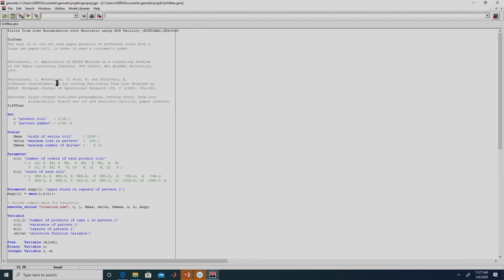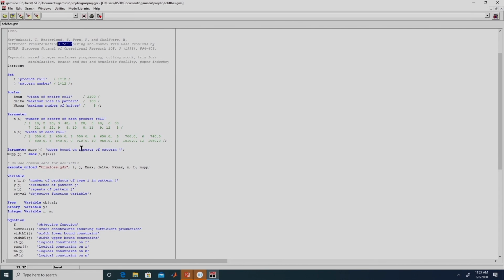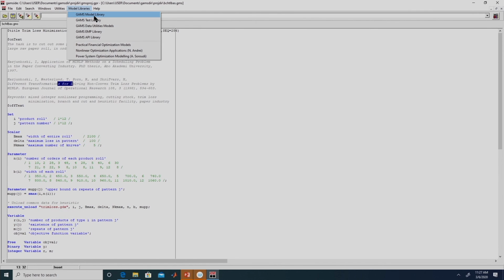So if we are interested in this particular problem and we want to solve it with a different set of values, we can change the values and still execute this problem to get the results without putting in additional effort to actually code the problem. These are model libraries. There are some special model libraries also. This model library entirely deals with power system optimization modeling, from the book by the author Soroudi.